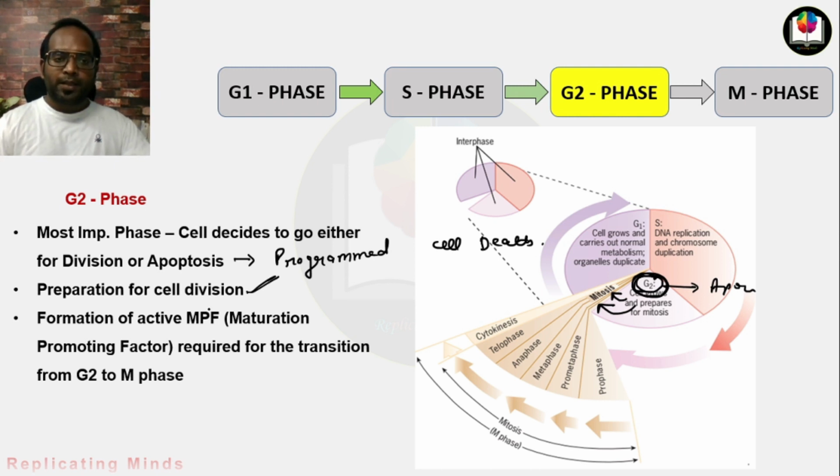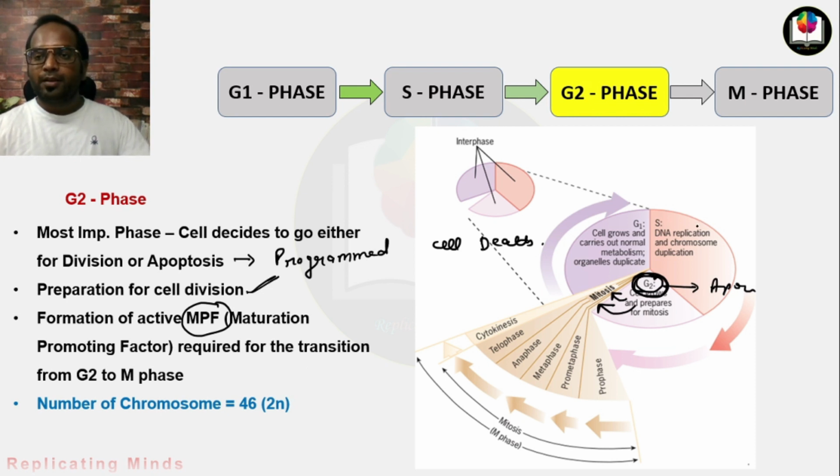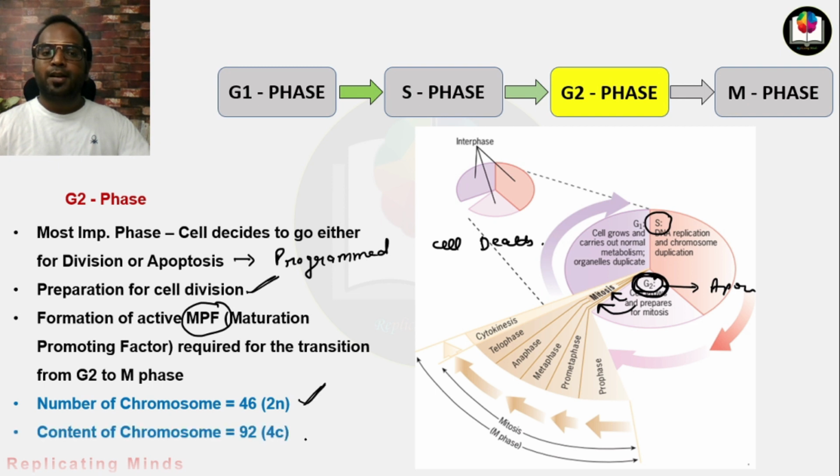We will talk about how it helps a cell enter M phase when we discuss cell cycle regulation. Right now, you know that the chromosome content has been doubled in S phase. So here also the number of chromosomes will be 46, but the content of chromosome will be equivalent to 92, equivalent to 4C.